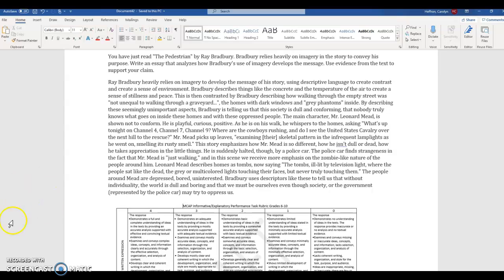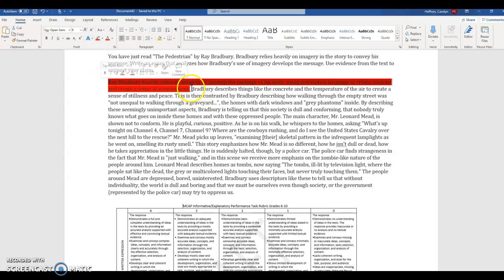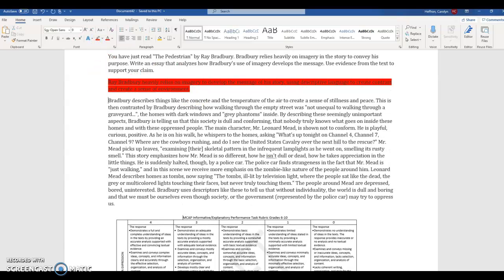So when I look, the thesis is right here. Bradbury relies heavily on imagery to develop the message of his story using descriptive language to create contrast and create a sense of environment. So the biggest problem here is that if that's their claim, we're missing the link to the message.